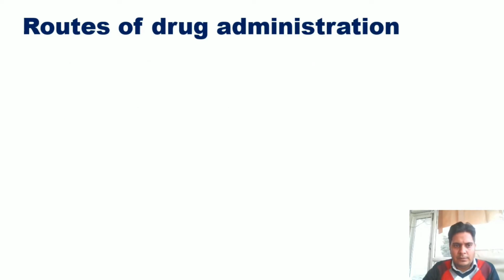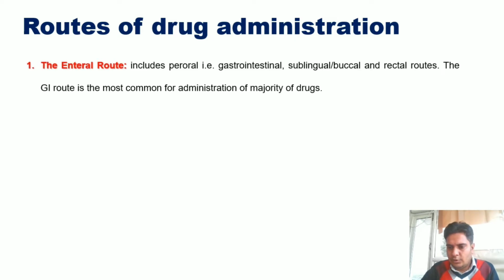Now, routes of drug administration. The most important is the enteral route, which includes the peroral, that is gastrointestinal, sublingual or buccal route, or rectal route. And the GI route is the most common for administration of the majority of the drugs. And in the US, most of the dosage forms which are getting developed are meant for the oral route.